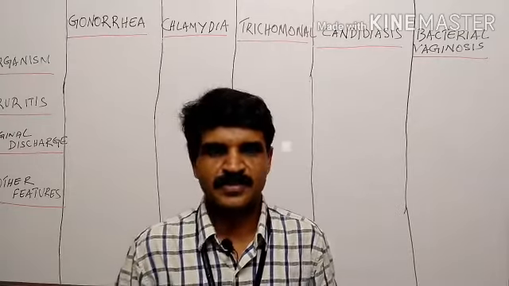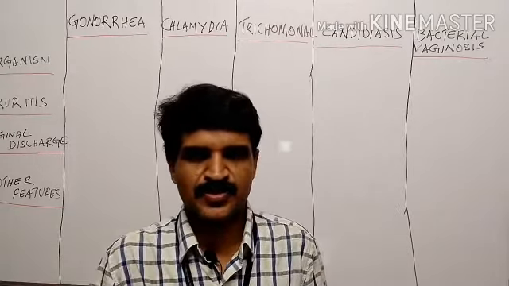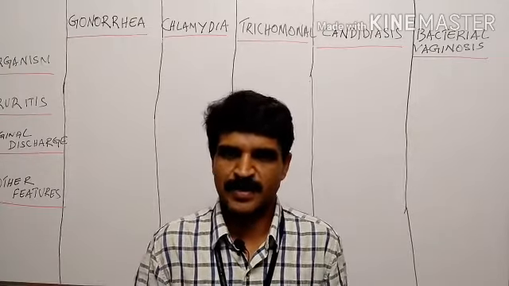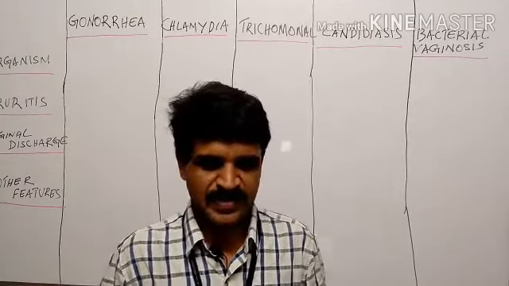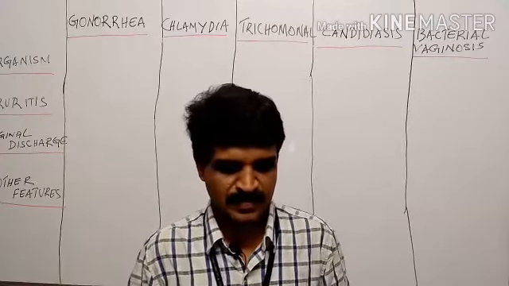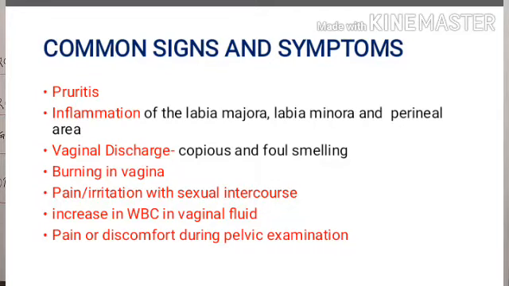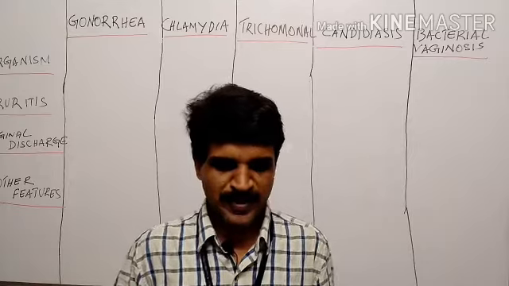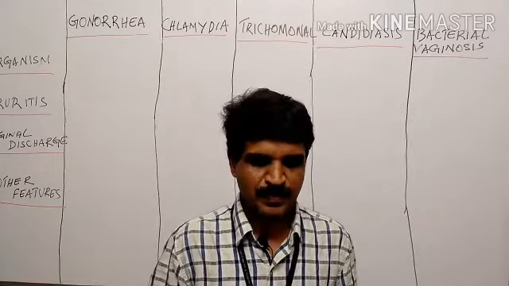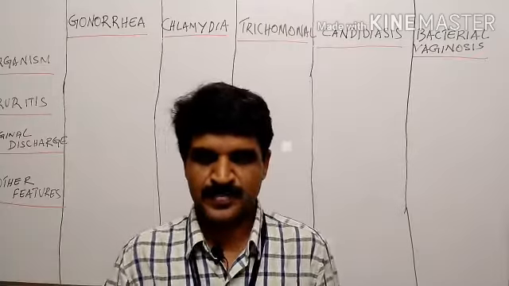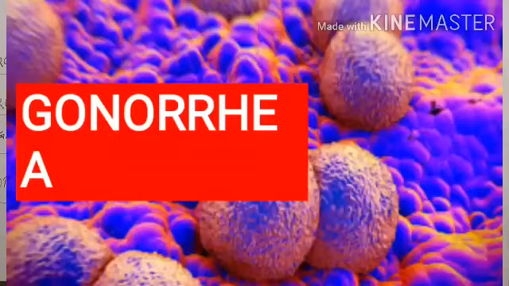In bacterial vaginosis, it is not seen, so we cannot see increased WBC in bacterial vaginosis. In all other conditions, we can see the signs of inflammation, that is the increased WBC. And pain or discomfort during pelvic examination. All these are the common signs and symptoms of pathological infections of vagina: pruritus, inflammation of vulva, increased vaginal discharge, burning in vagina, dyspareunia, increase in WBC count, pain or discomfort during pelvic examination. So first we are going to discuss gonorrhea.